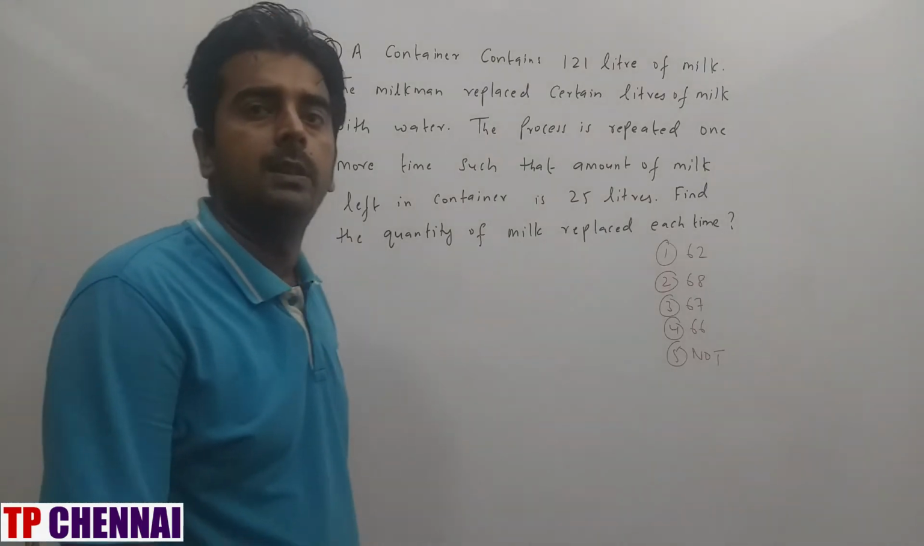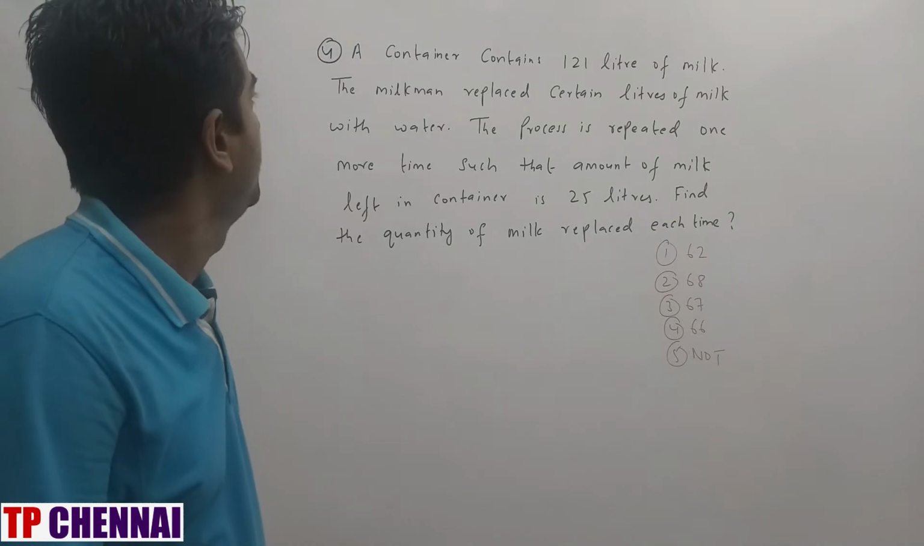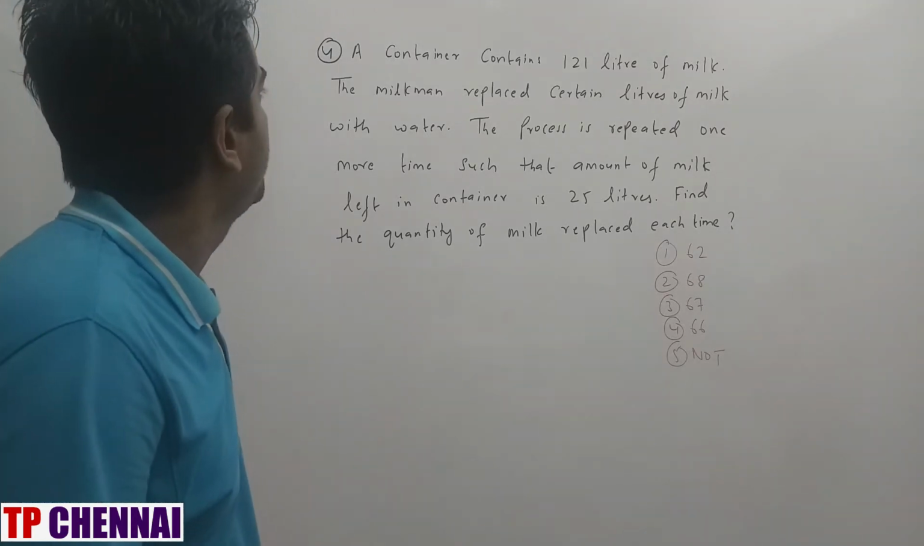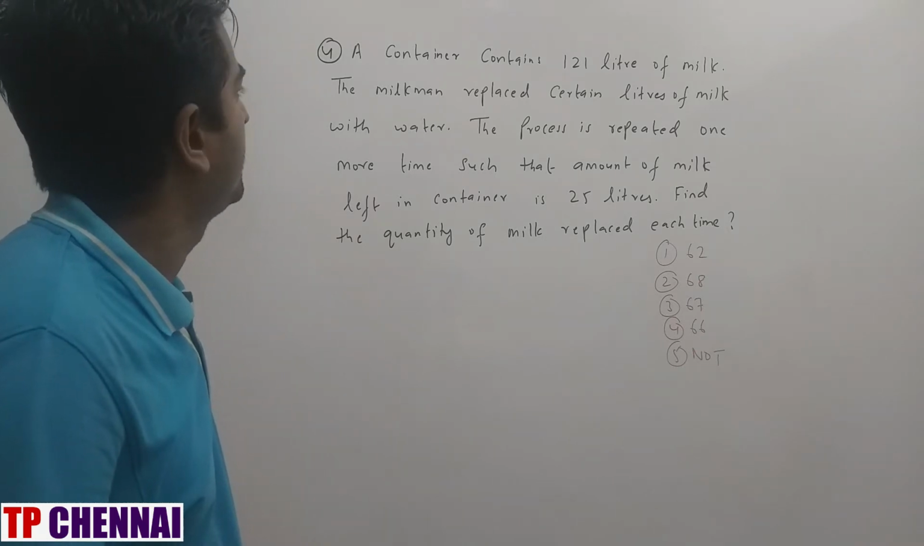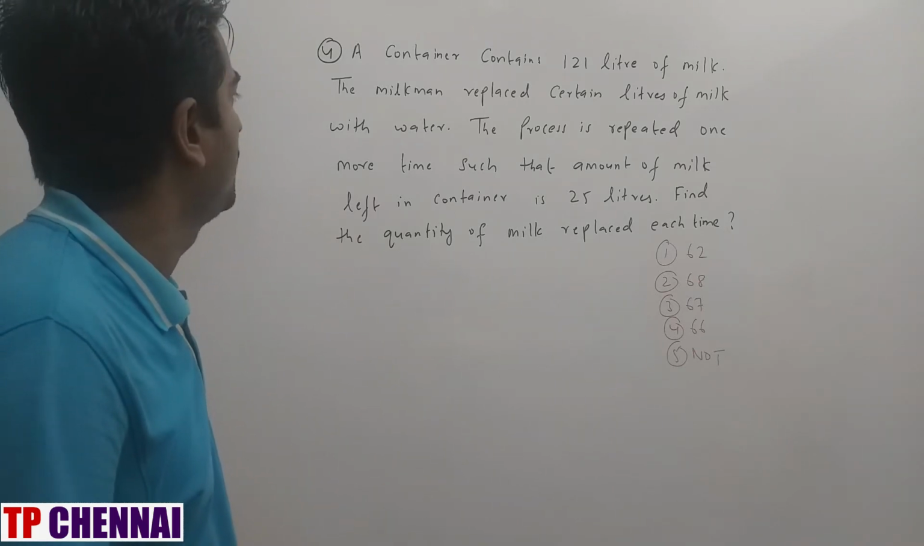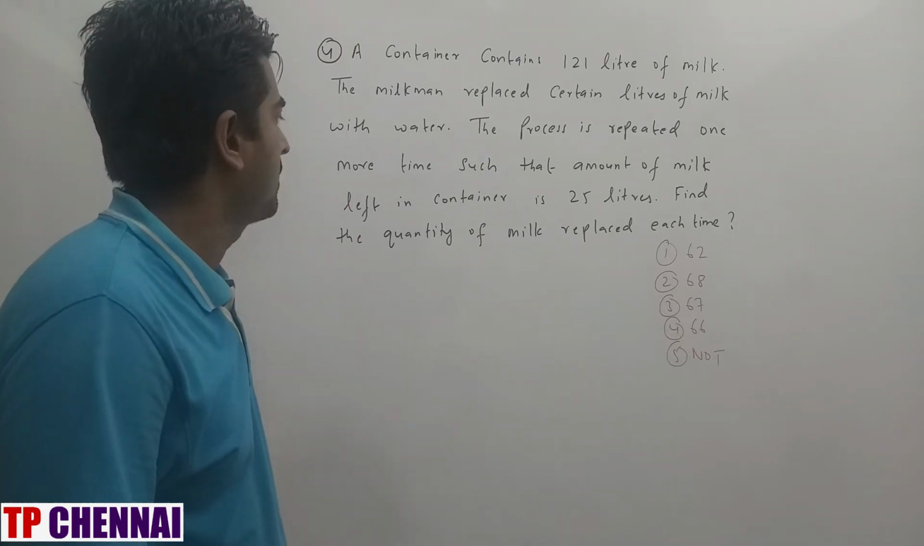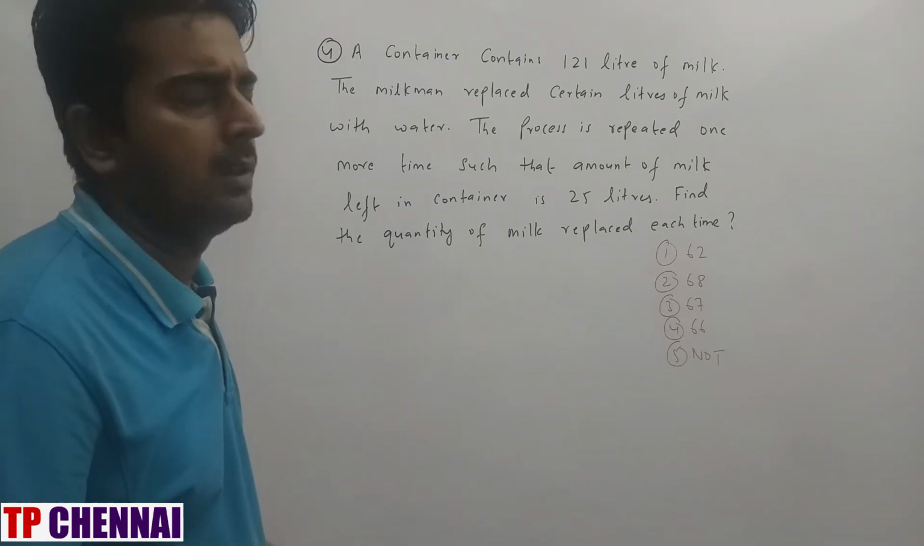So I hope you are clear with the third question. Now we'll see the fourth one. A container contains 121 liters of milk. The milkman replaced certain liters of milk with water. The process is repeated one more time such that the amount of milk left in the container is 25 liters. Find the quantity of milk replaced each time.